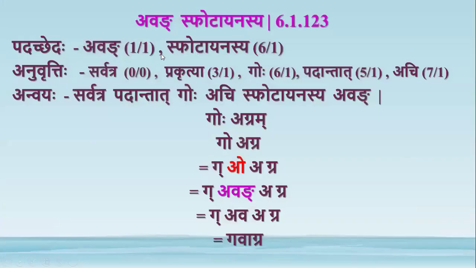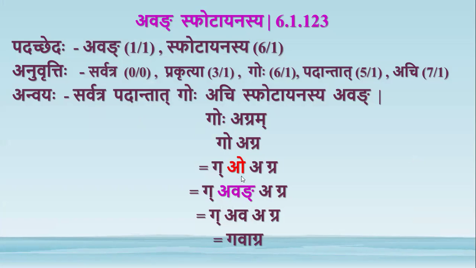Okay, while we were studying Prakriti Bhava Prakaranam, we added this sutra Avang Spotayanasya. There, we took the example go, plus here go is g plus o. So this o gets Avang Adeshaha by this sutra.